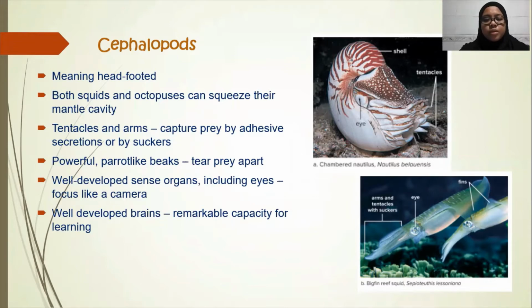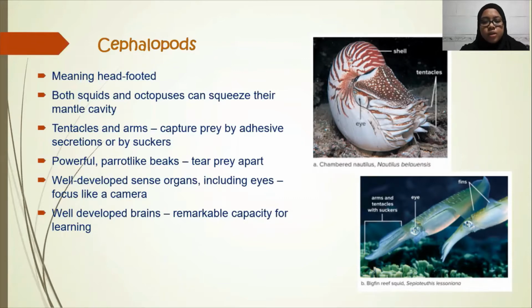Another class of mollusks is cephalopods. Cephalopods mean head-footed. Examples of cephalopods are squids and octopus. Squid and octopus refill their mantle cavity with water and quickly expel the water out of the siphon. Though all cephalopods have a siphon and mantle cavity, not all of them are built for speed.